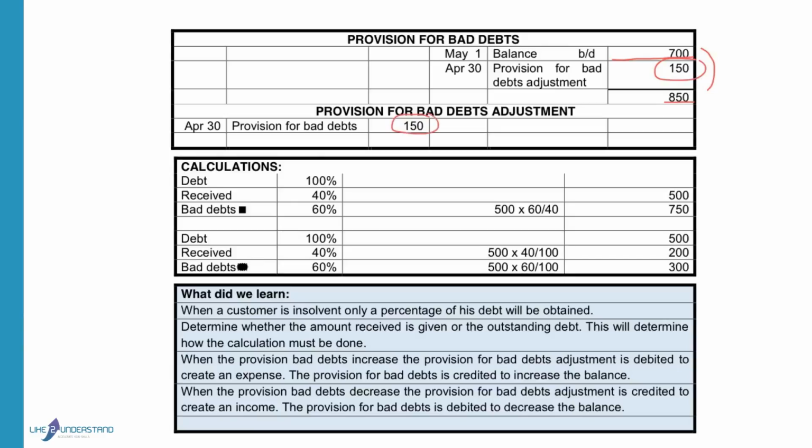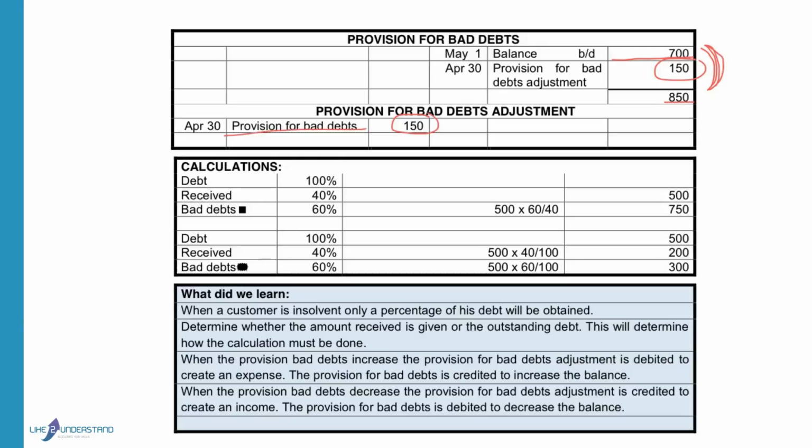So if we created a provision for bad debts in the past, we will always only show the movement between the previous year and the current year, and that movement, so the difference between the opening balance and the closing balance, is the amount that will go to your provision for bad debts adjustment.